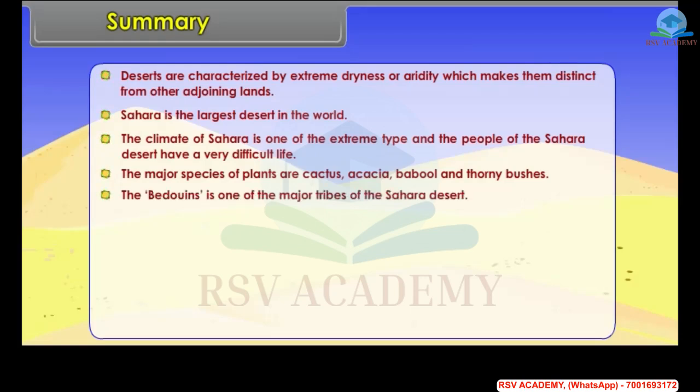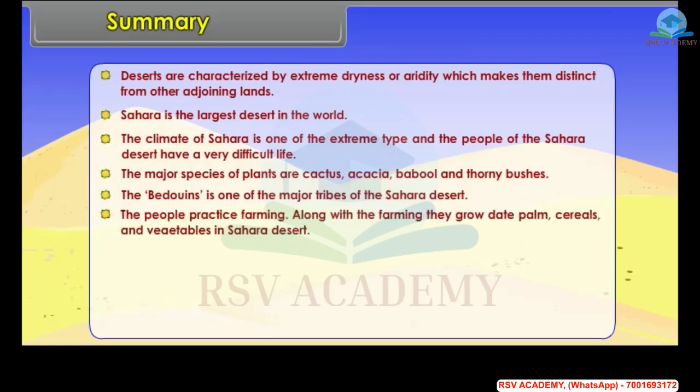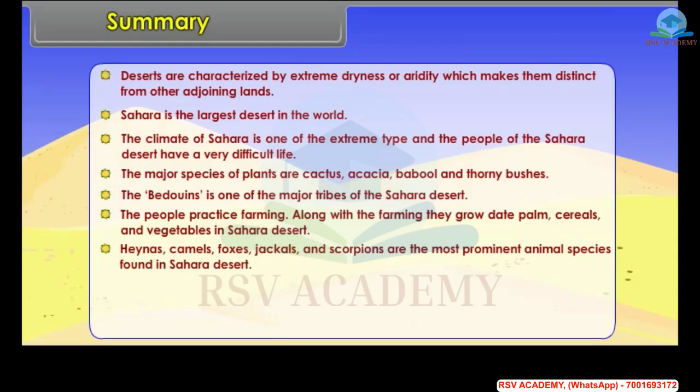The Bedouins are one of the major tribes of the Sahara Desert. The people practice farming, and they grow date palm, cereals and vegetables in Sahara Desert. Hyenas, camels, foxes, jackals and scorpions are the most prominent animal species found in Sahara Desert.